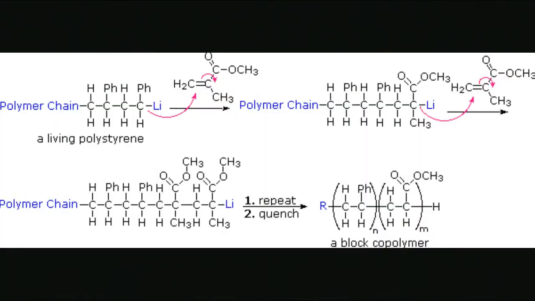Small subunits that ultimately link together to form larger molecules are called monomers, which literally means single unit, as mono means one. When a bunch of monomers join together into a much larger molecule, they form a polymer, meaning many units, as poly means many. How does this linking together happen? There are two processes by which this joining usually occurs.